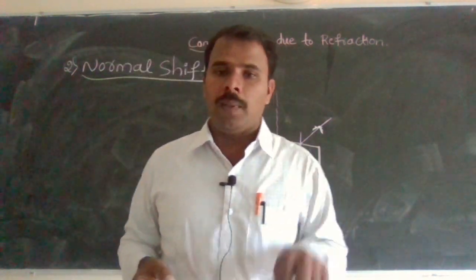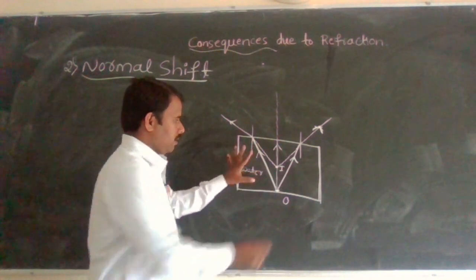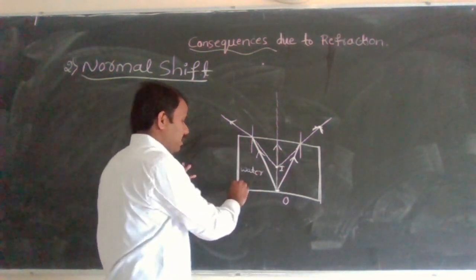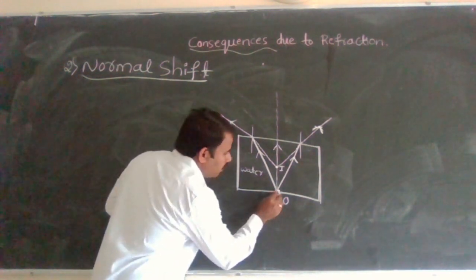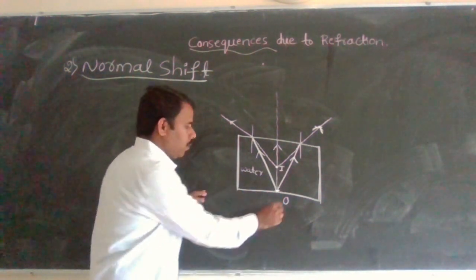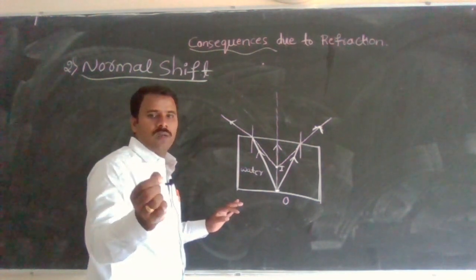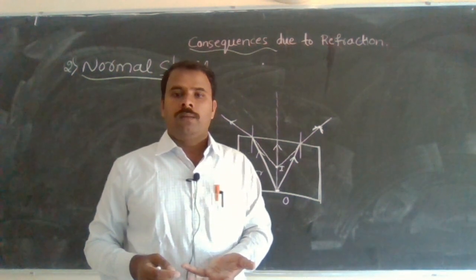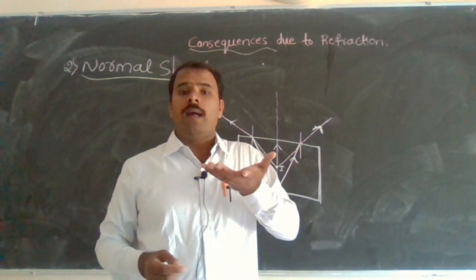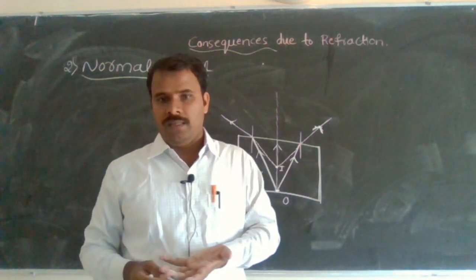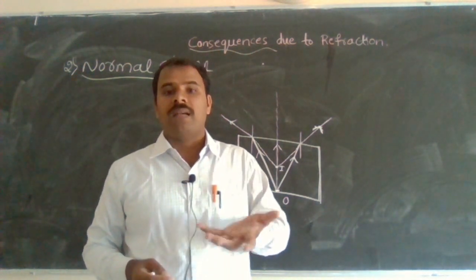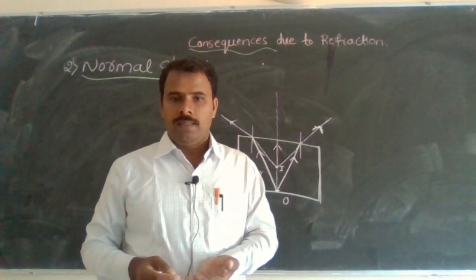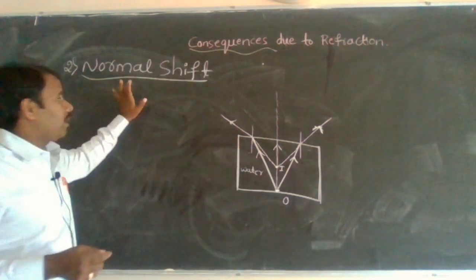An object is placed in one medium. Okay, this is a tank. It is filled with water up to this height. At the bottom of the tank, you have to place the object, that is O. You have to take a small stone, and it is viewed along the normal to the surface. There is an apparent shift in the position of the object due to refraction of light. Due to what? Refraction of light. So that is called a normal shift.